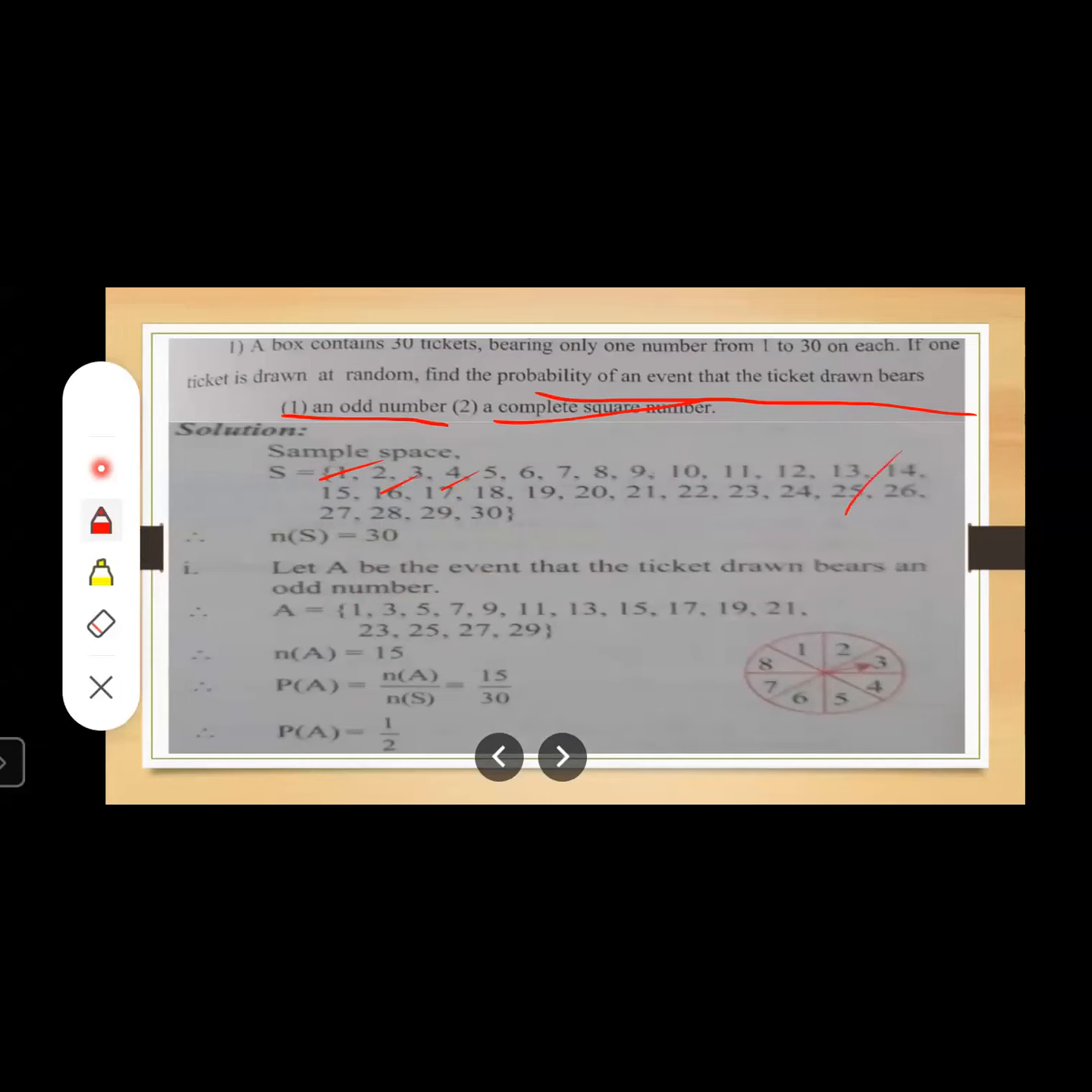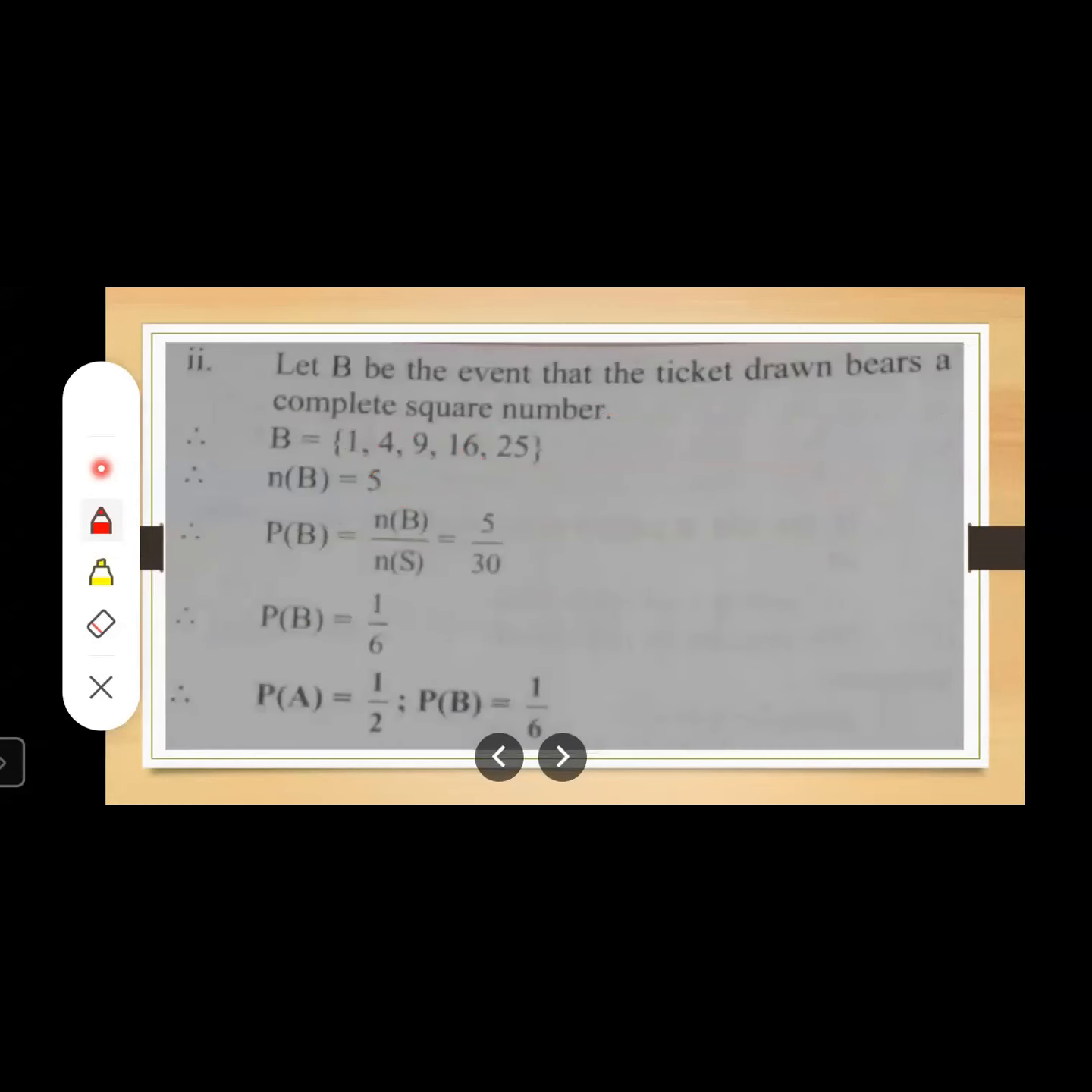Yes, understood. We want a perfect square number. These are 1, 4, then 25, then 16. So let us write it in the form of a set. Our favorable outcome is B, the ticket drawn bears a complete square number. So we choose our favorable outcomes from the sample space and write them in terms of a set.